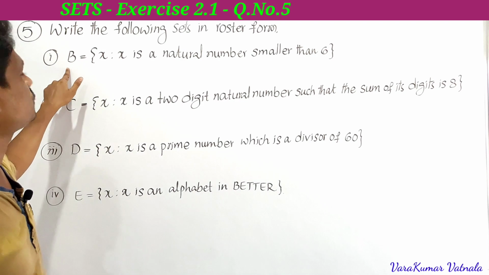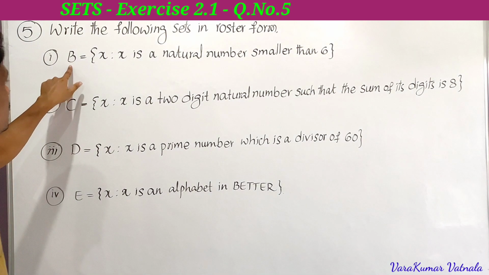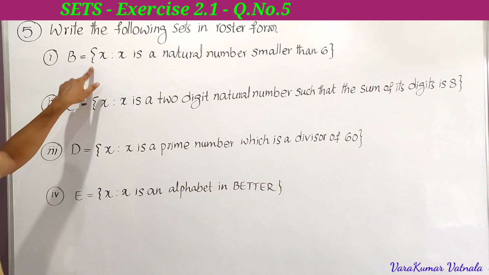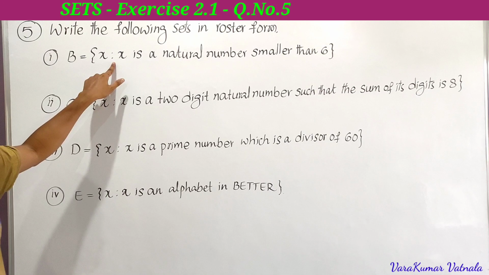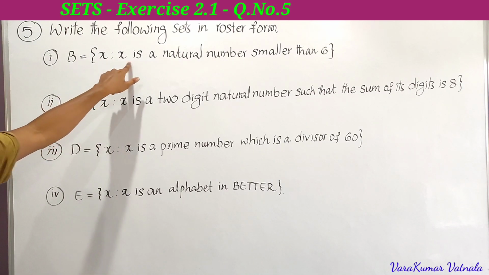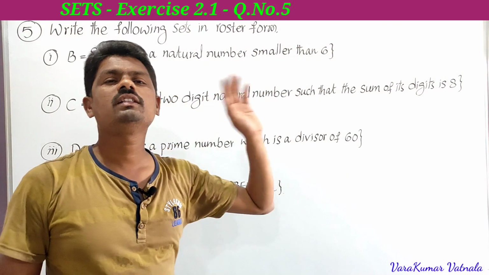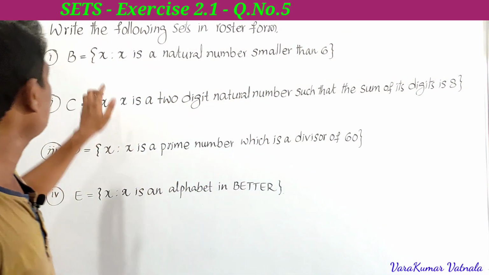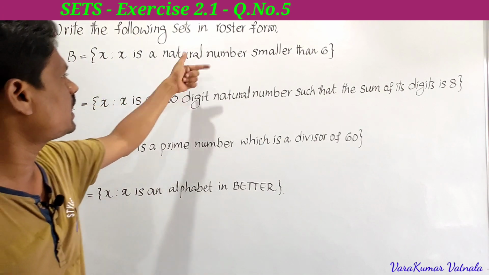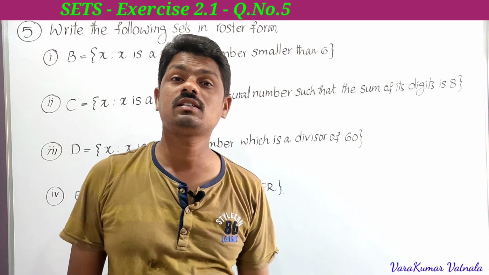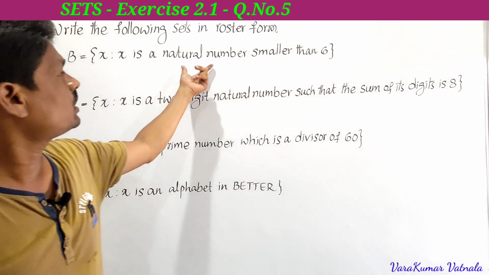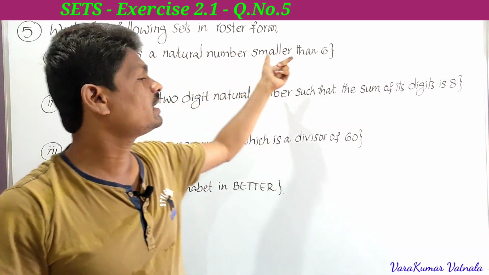So this is the first one he has given. See here, B is equal to the set of all x such that x is a natural number smaller than 6. So B is a set of all x such that x is a natural number smaller than 6. That means x is an element of B, and the condition is x is a natural number less than 6.